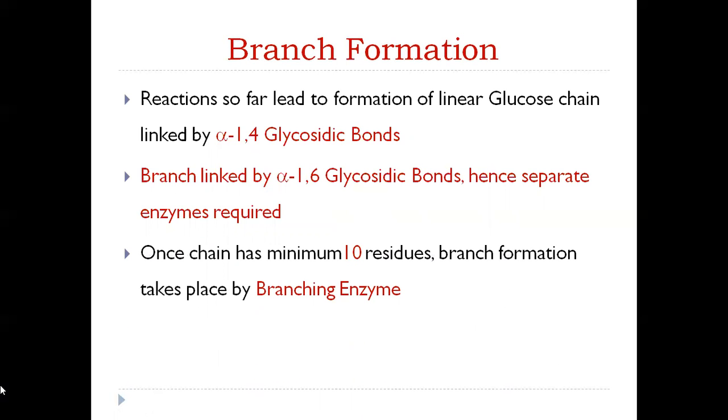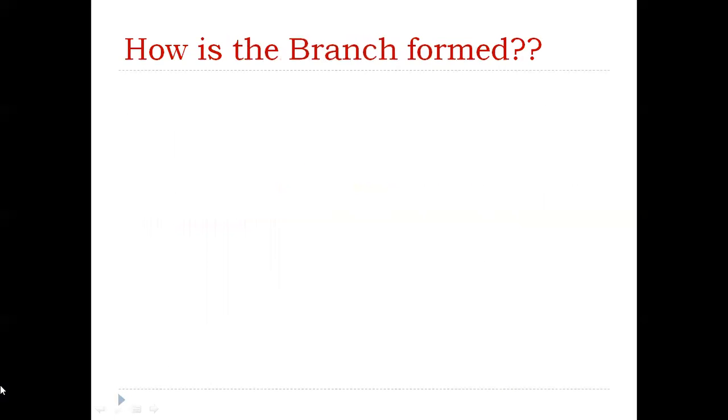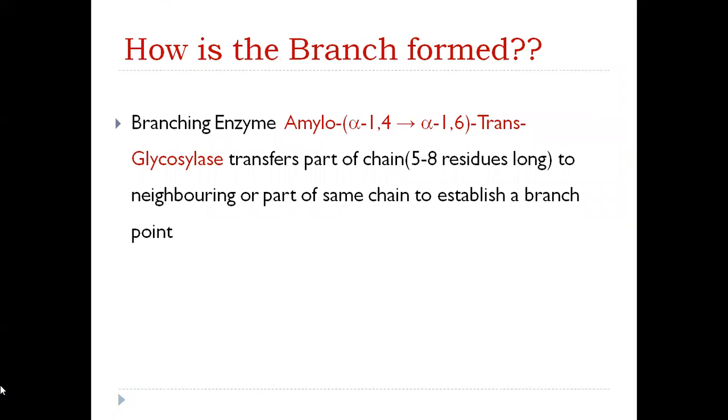Once the chain, which was previously formed, has a minimum of 10 glucosyl residues, then branch formation takes place, with the help of the enzyme called the branching enzyme. And the new bond which is formed is an alpha-1,6-glycosidic bond. Now, how is this branch formed? With the help of a branching enzyme. And what is this branching enzyme?